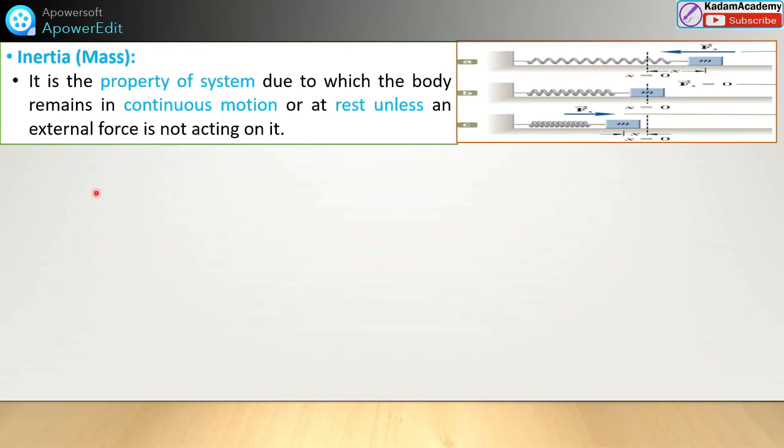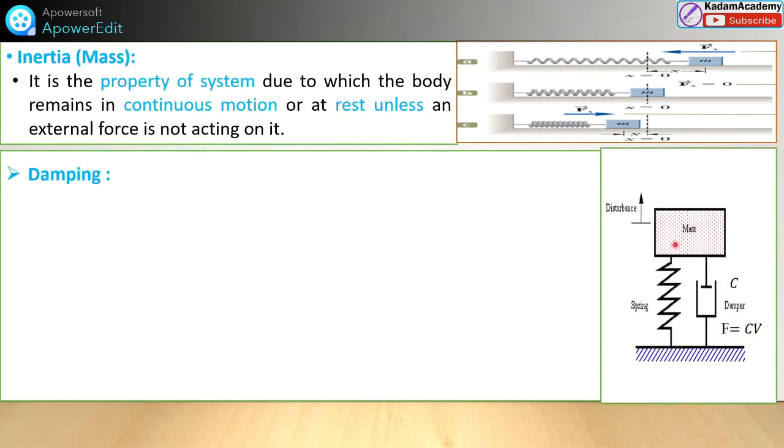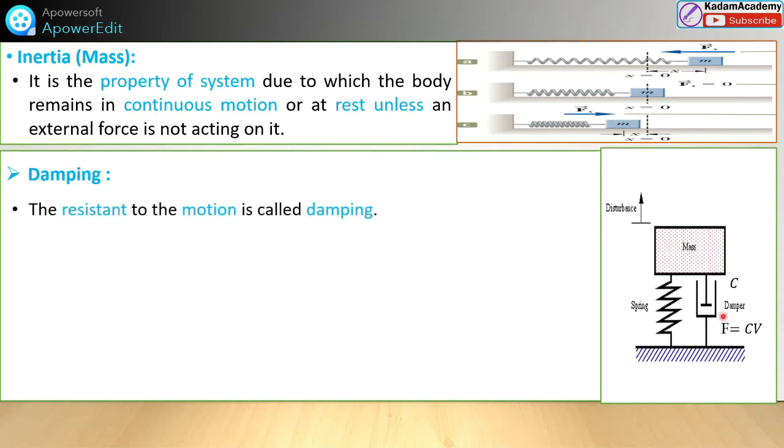Next is damping. In damping, this is a spring mass system, and one more thing is attached here, that is the damper. Damper means a piston cylinder arrangement, and inside it oil is inserted for the damping purpose. So what is damping? With resistance, what will happen?